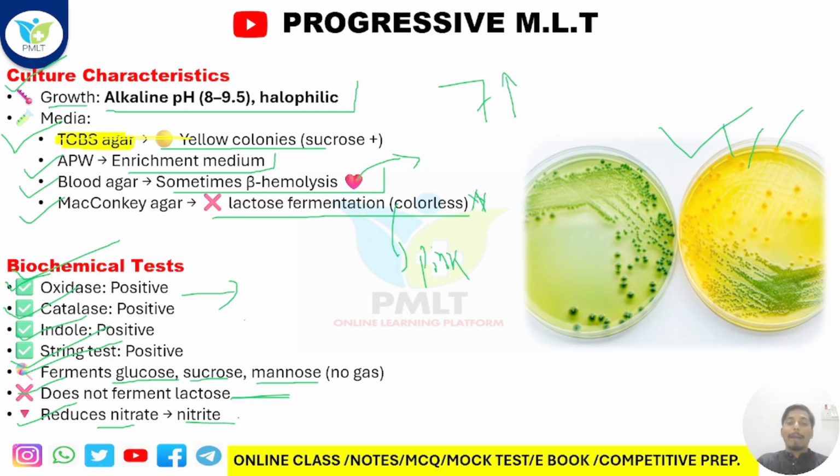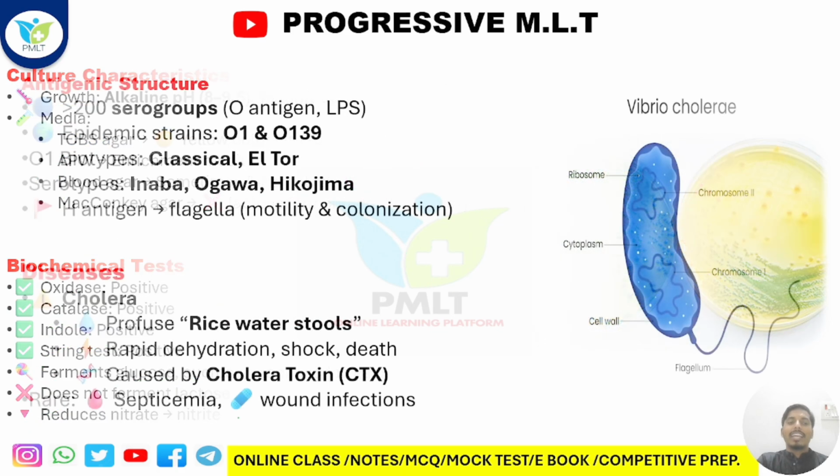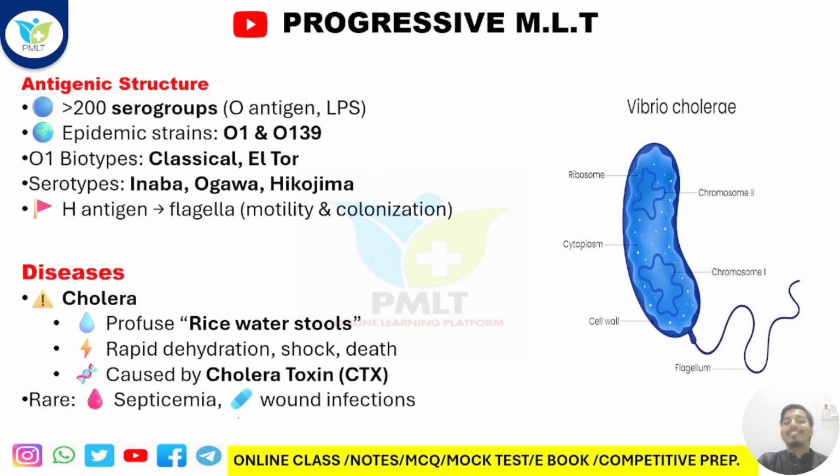Understood? Because that is a gram negative bacteria, so nitrate reduction and these kinds of biochemical tests might occur, as we may do for identification of Vibrio cholerae. Got it? Now we are coming to the antigenic characteristics.